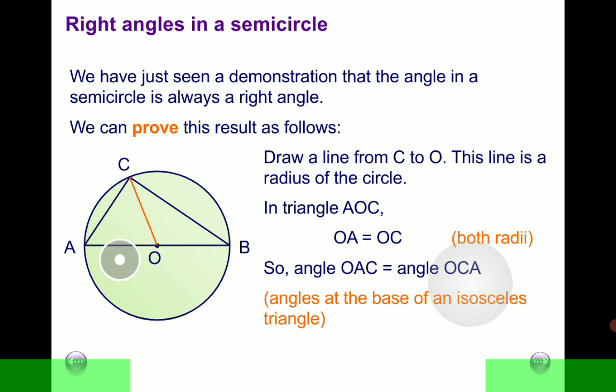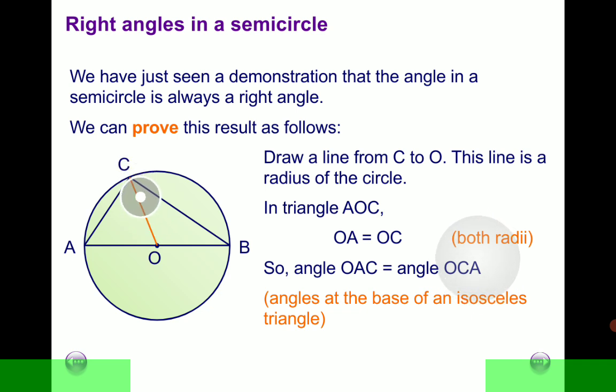In the triangle AOC, you do agree with me now that line OA, this one here, is equal to OC. Both of them are radii. So there's one radius here, there's another radius. Remember that radii are equal, as long as they are originating from the center of the circle to the circumference, they are equal in length.